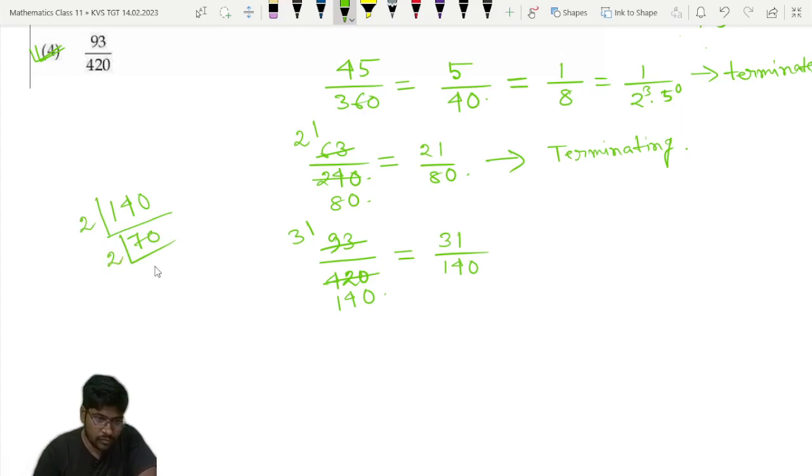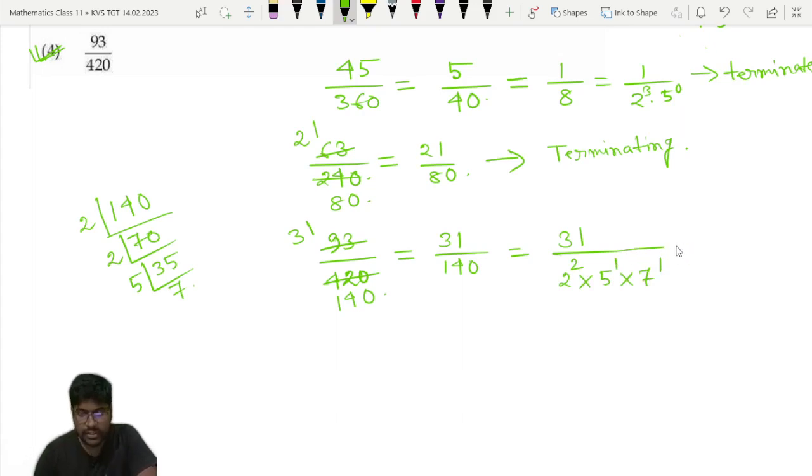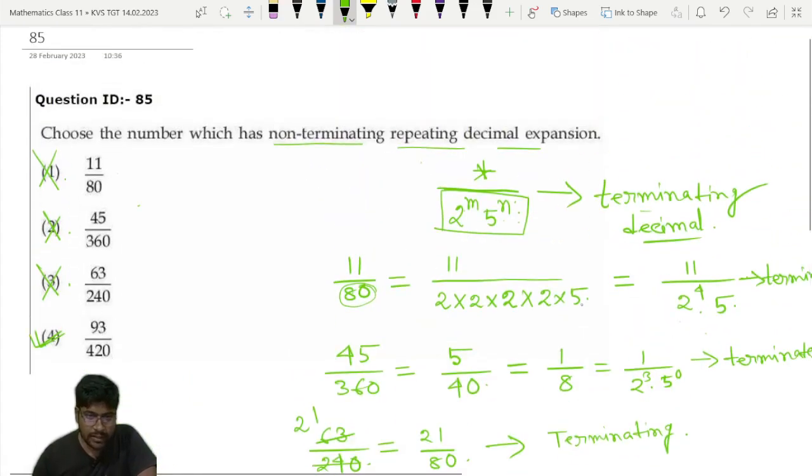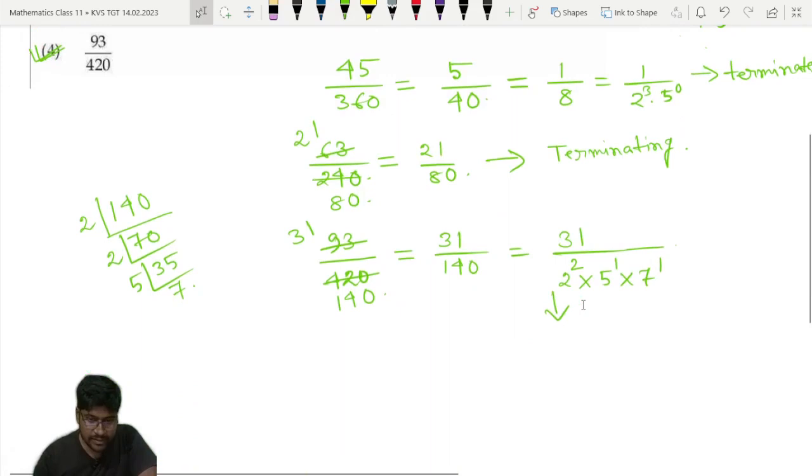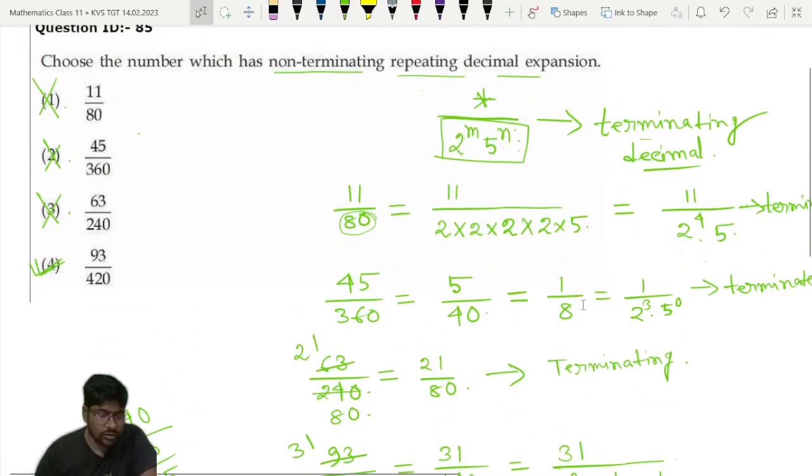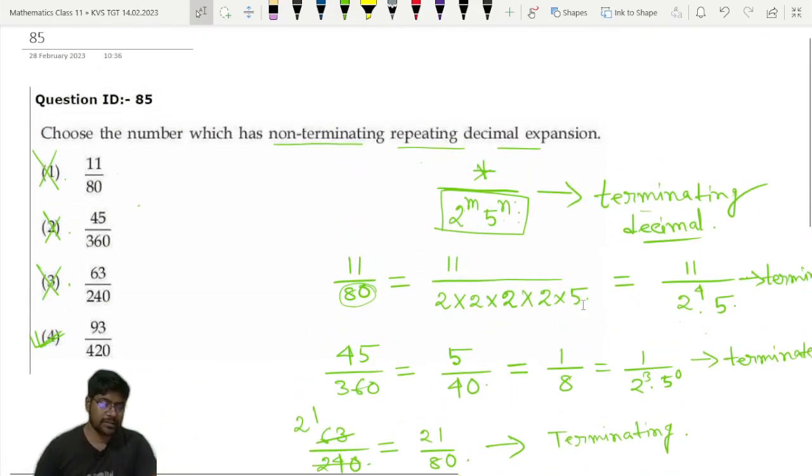So we can write 31 divided by 2 to the power 2 into 5 to the power 1 into 7 to the power 1. So this will be a non-terminating repeating decimal number. This will represent a non-terminating repeating decimal expansion. So option number 4 is the correct answer for this question. Let's move to the next question.